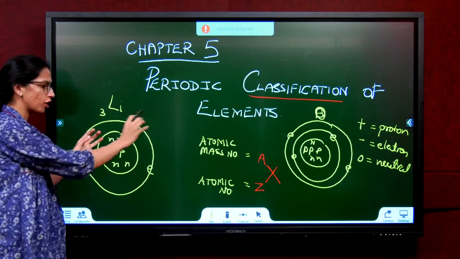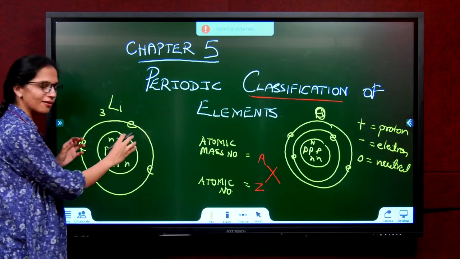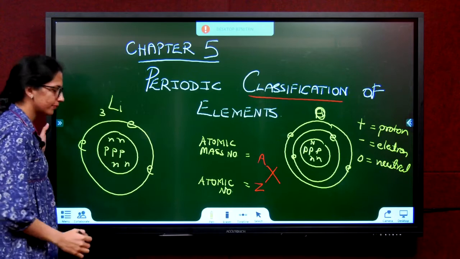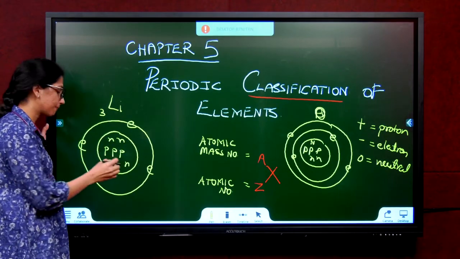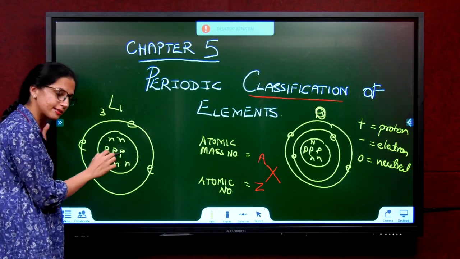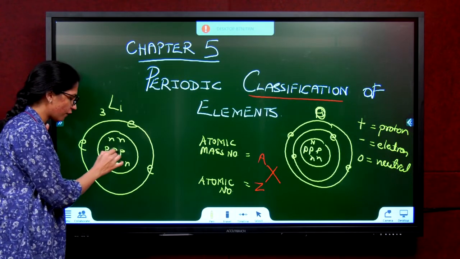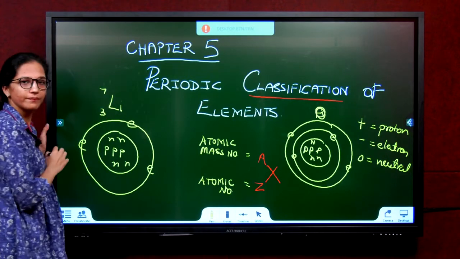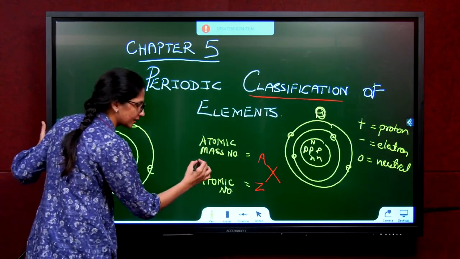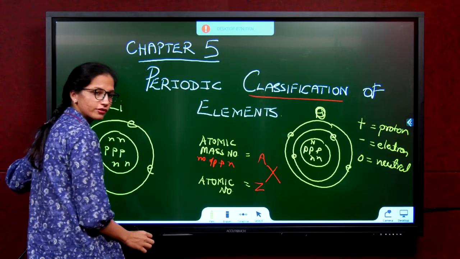Neutral atom means what? You have not removed or added an electron. We will come to that later. The number of protons and number of electrons are equal. What is atomic mass number? Number of protons plus neutrons. That means whatever is there inside the nucleus, that is called atomic mass number. Count 1, 2, 3, 4, 5, 6, 7. So, atomic mass number is nothing but number of protons plus number of neutrons.